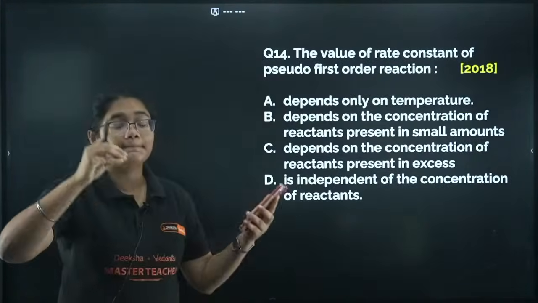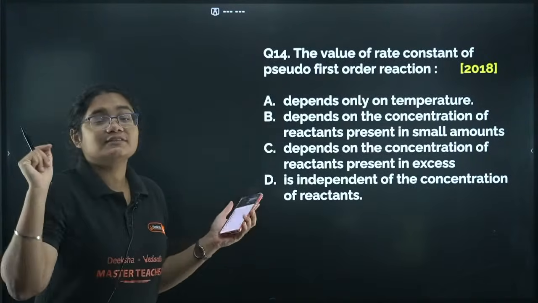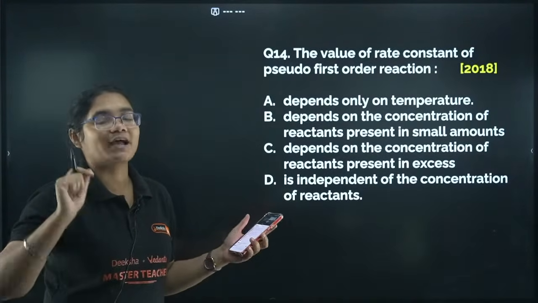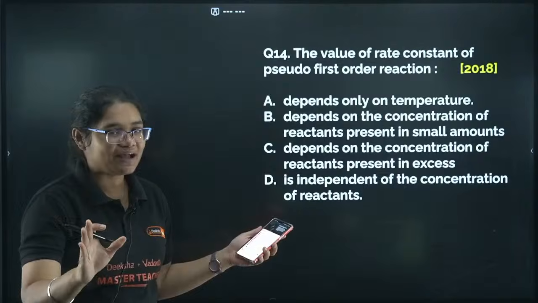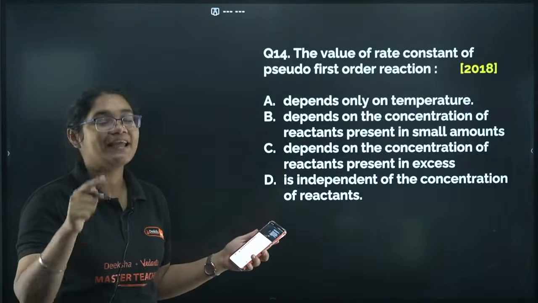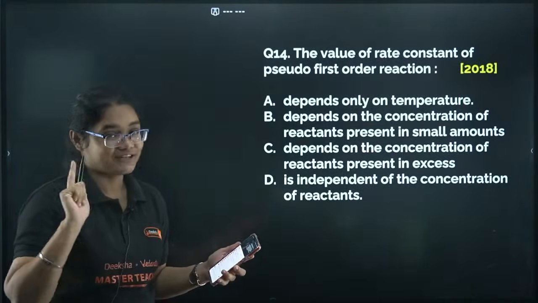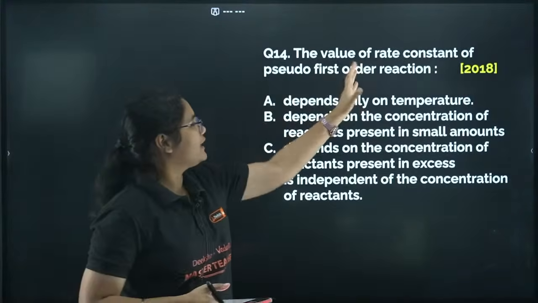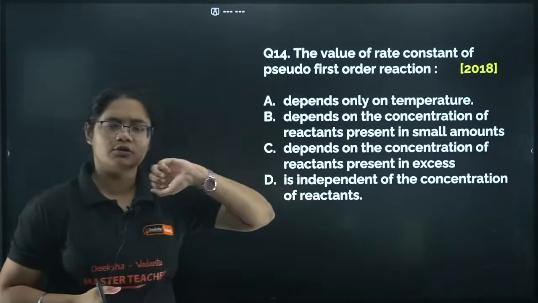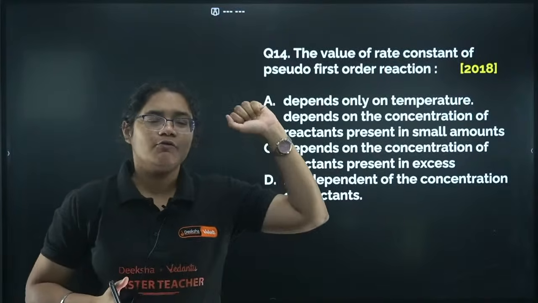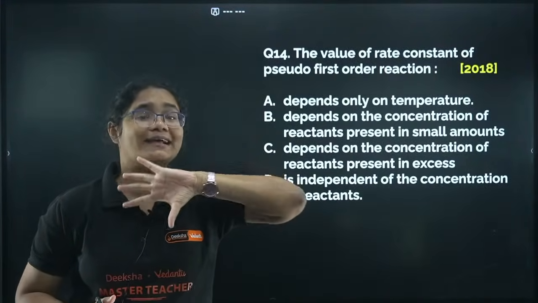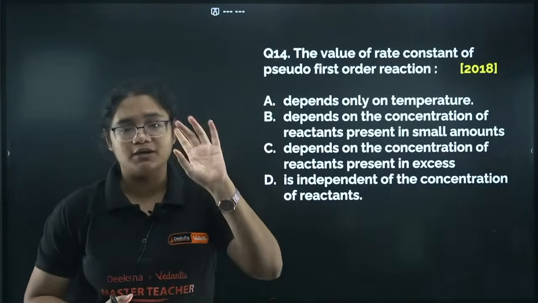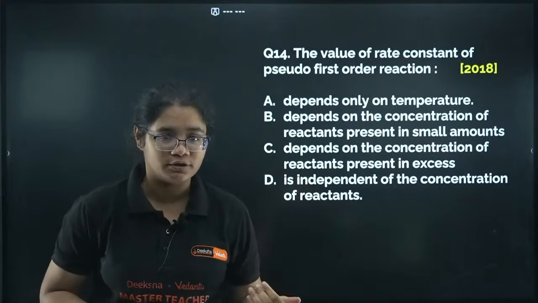Next, the value of the rate constant of pseudo first order reaction. This is the bang on question. This is a tricky question, every child will make a mistake here, but if you have attended this session and listened to me, then you will be saved in such a question. I'm guaranteeing you. All of you have studied pseudo first order reaction, where one of the reactants is taken in excess and the rate only depends on one concentration and it behaves as a first order reaction.